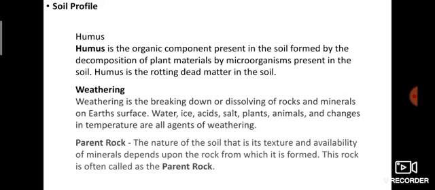The decaying matter in the soil is called humus. For example, any dead animals after they decompose, the decaying matter is called humus. Okay, next one is weathering.